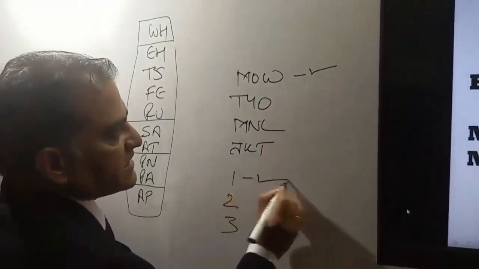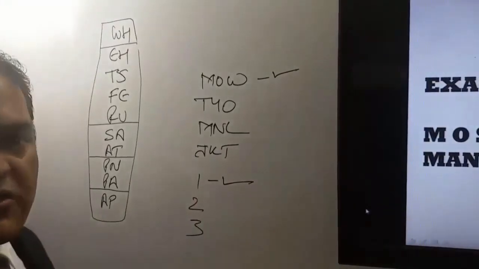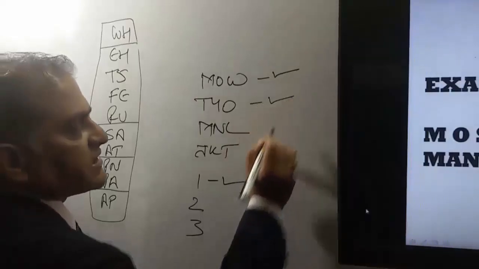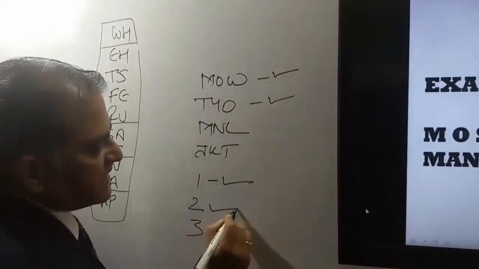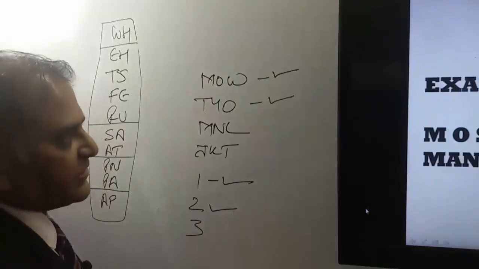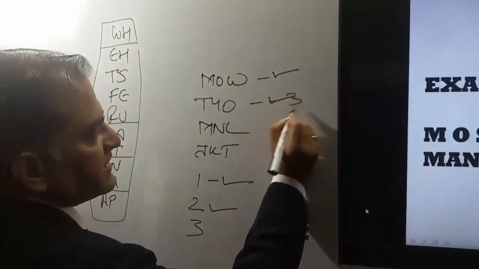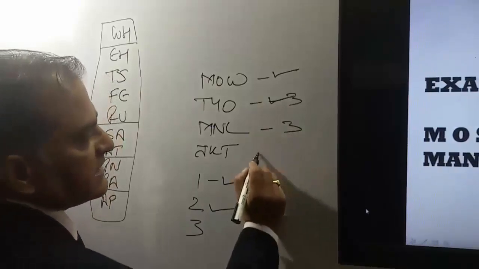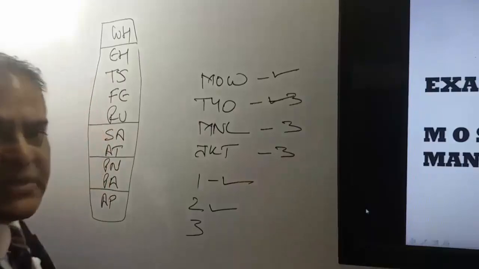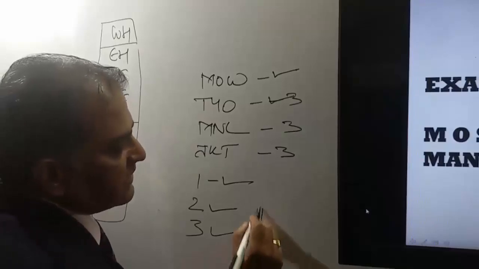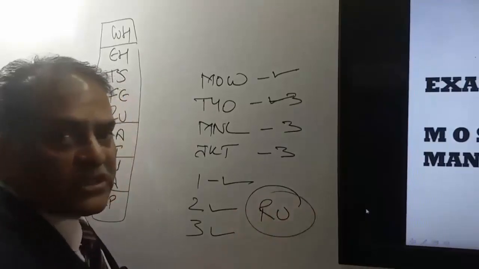That means this itinerary has satisfied the very first condition. Very next point should be in the Japan, Korea. Yes, here the very next point is in Japan, Korea. That means this itinerary has satisfied the second condition also. Rest of all the cities should be in the area 3. Tokyo is in Japan, Japan is in area 3. Manila is in Philippines, Philippines is in area 3. Jakarta is in Indonesia, Indonesia is in area 3. That means this itinerary has satisfied all the 3 conditions of RU. In that case, the global indicator for this itinerary will be RU.